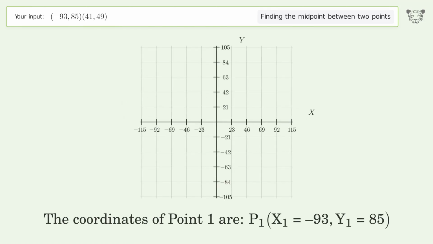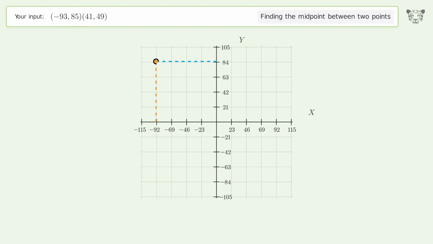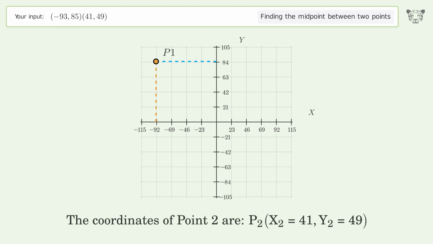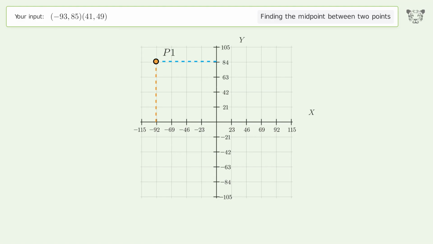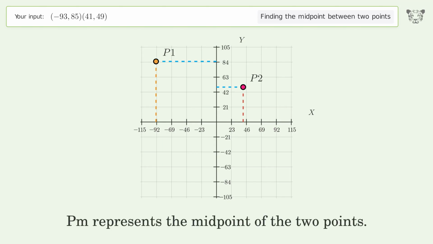The coordinates of point 1 are, x1 equals -93, y1 equals 85. The coordinates of point 2 are, x2 equals 41, y2 equals 49. PM represents the midpoint of the 2 points.